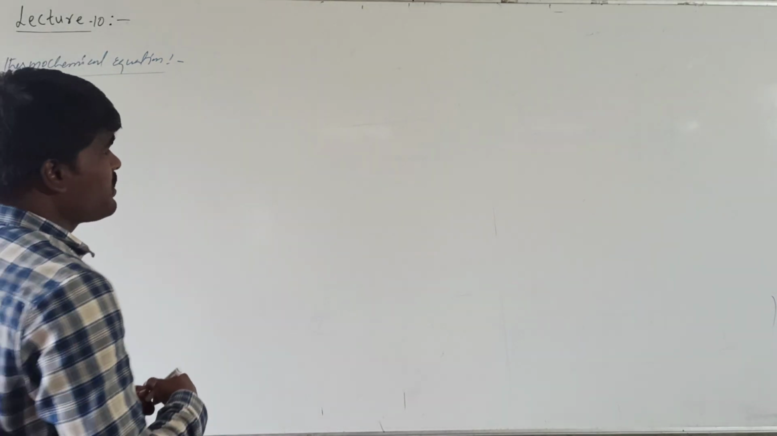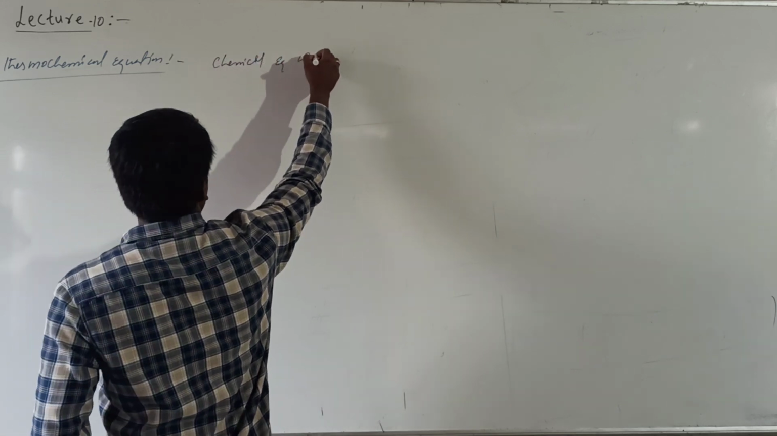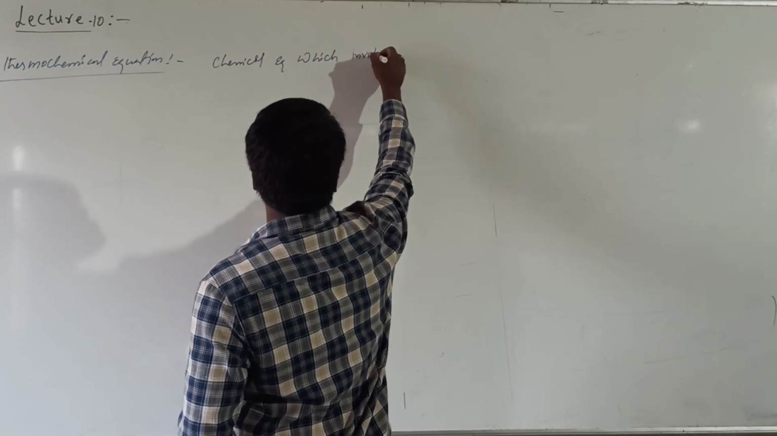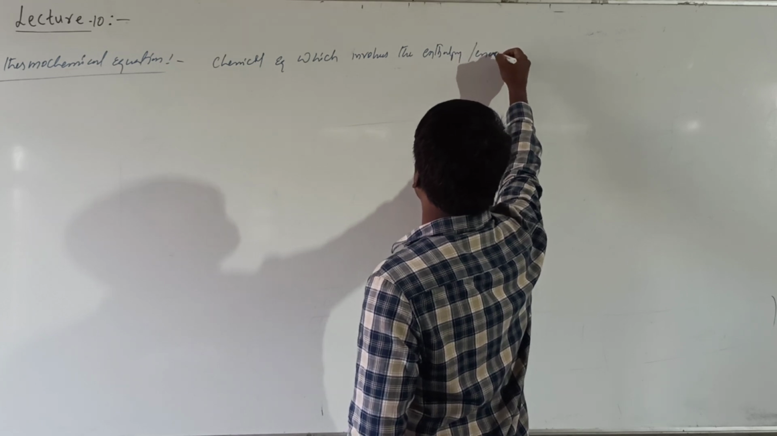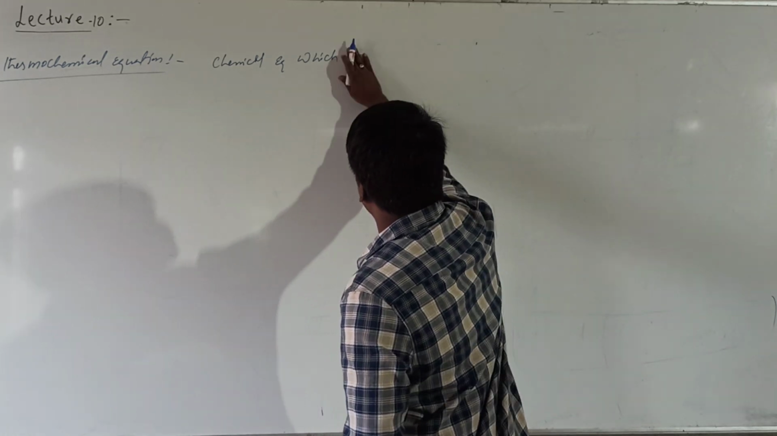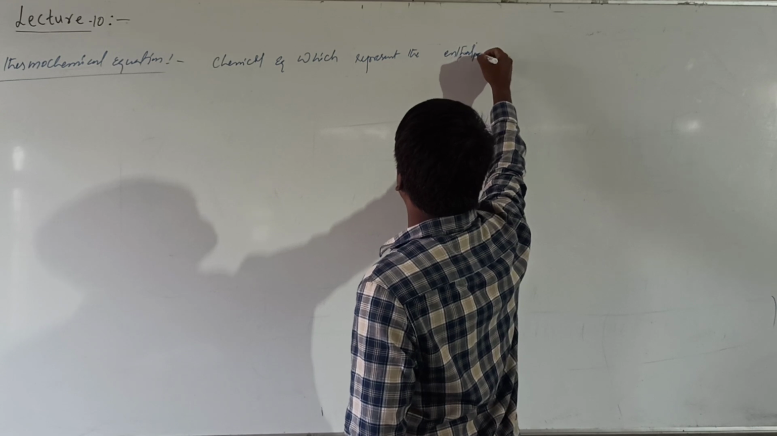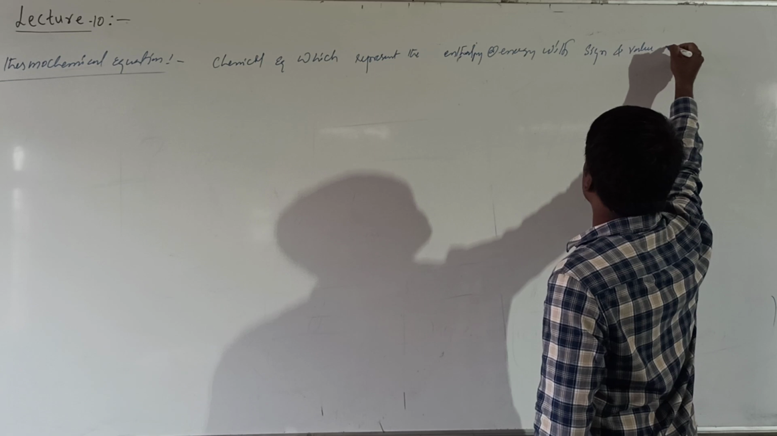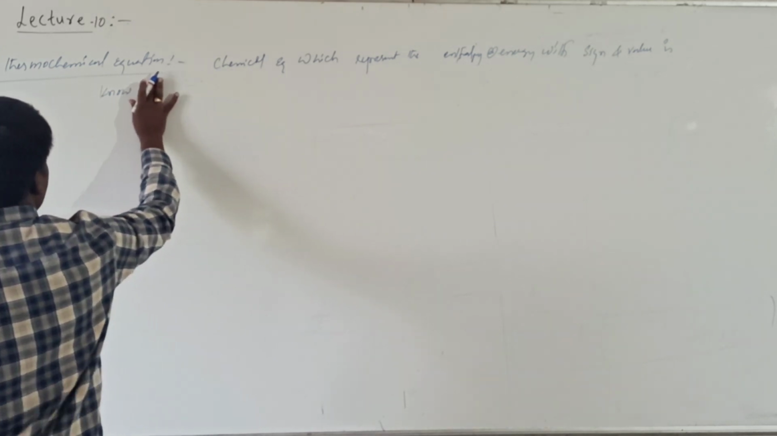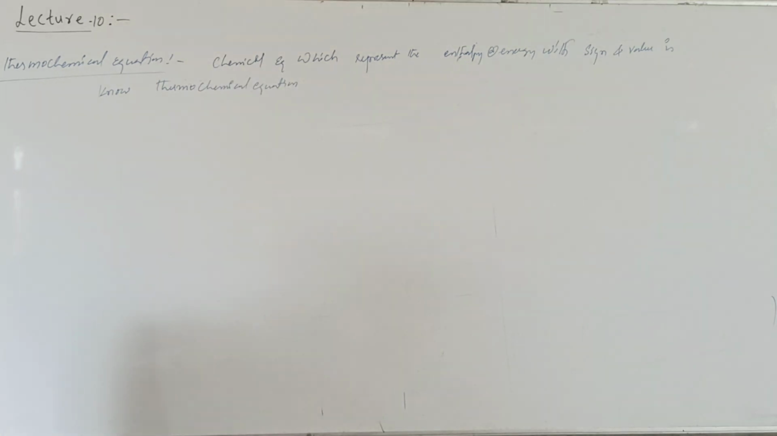When it comes to a thermochemical equation, let us see what is meant by it. A chemical equation which involves the enthalpy or energy changes, the chemical equation which represents the enthalpy or energy changes with proper sign and value is known as a thermochemical equation. Right? Now let us take an example.